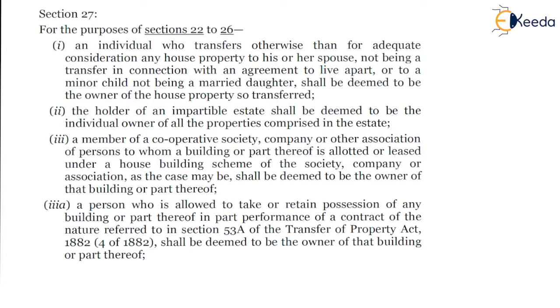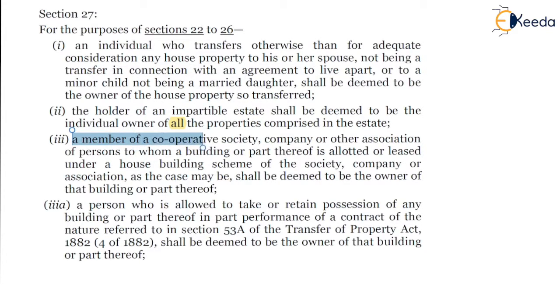Second point, the holder of an impartible estate shall be deemed to be the individual owner of all the properties comprised in the estate.